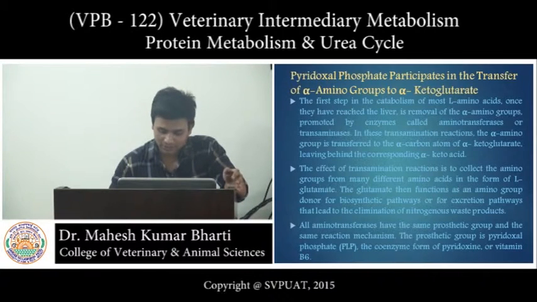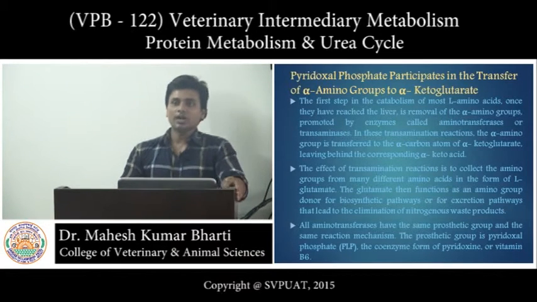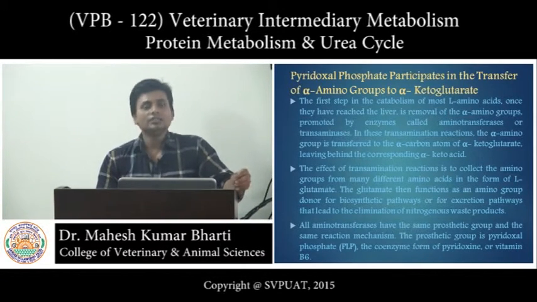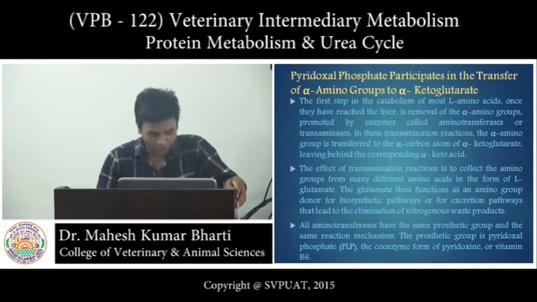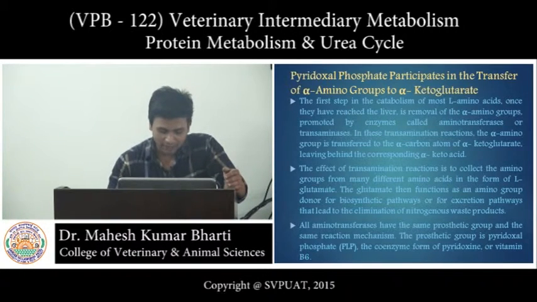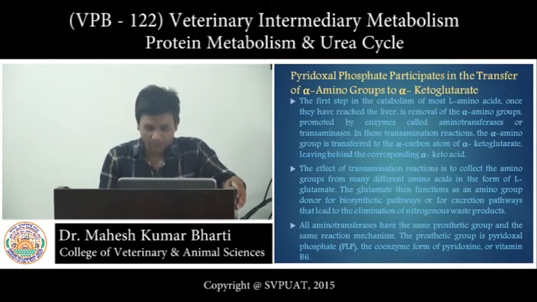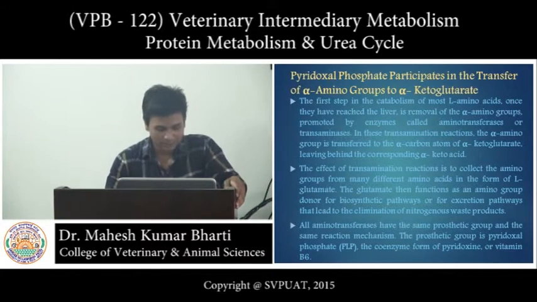Pyridoxal phosphate participates in the transfer of the alpha amino group to alpha ketoglutarate. Actually, the enzyme which transfers the amino group from the amino acid to alpha ketoglutarate uses a coenzyme, which is known as PLP, pyridoxal phosphate. The first step in the catabolism of L-amino acids, once they have reached the liver, is removal of the alpha amino group promoted by enzymes called aminotransferases, because the transfer of the amino group is taking place. That's why we call this process aminotransferase, or transaminase.